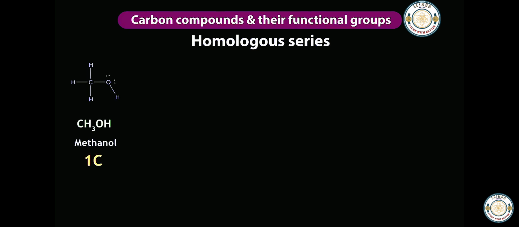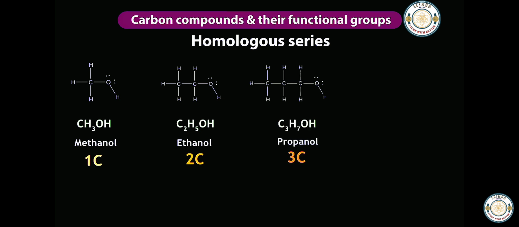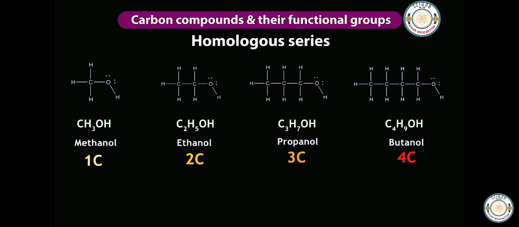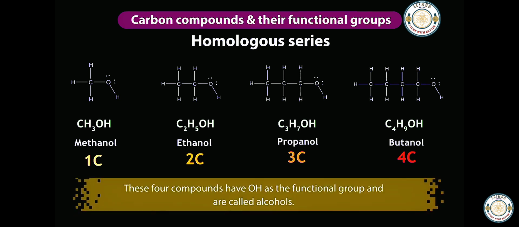CH3OH. This is methanol. It has one carbon in it. C2H5OH. This is ethanol. It has two carbons. C3H7OH. And this is propanol. It has three carbons. C4H9OH. This is butanol and it has four carbons. These four compounds have OH as the functional group and are called alcohols.